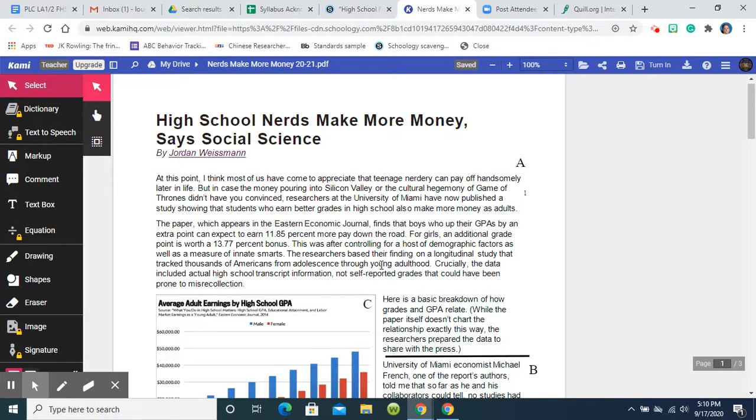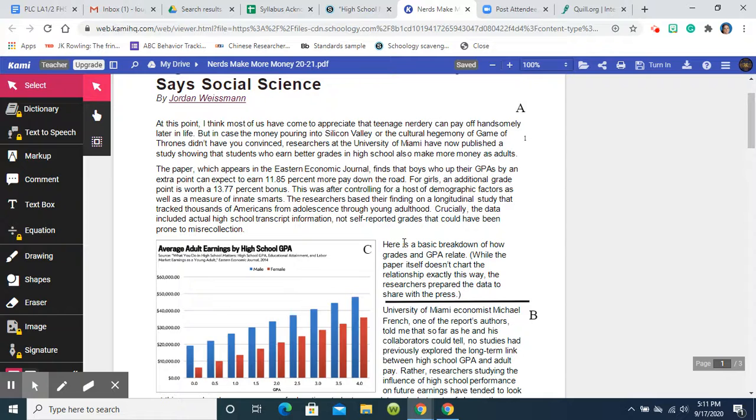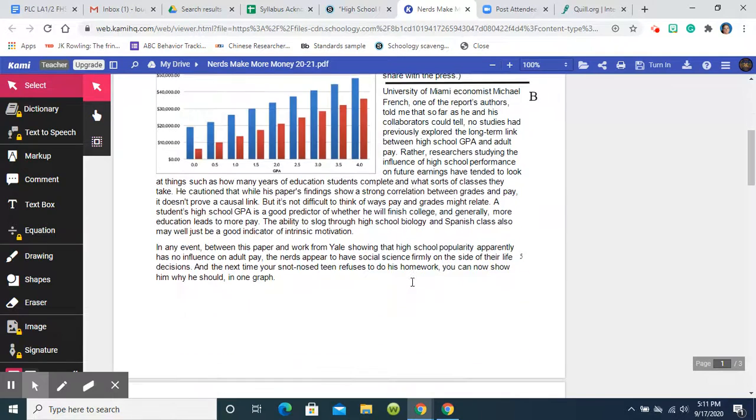The article is about 5 paragraphs. You'll see that it's been actually chunked. So we have a few paragraphs at the top and a few paragraphs at the bottom. We have a part A and a part B. Our goal is to read these paragraphs right now. We'll come back to it for any additional instruction later.